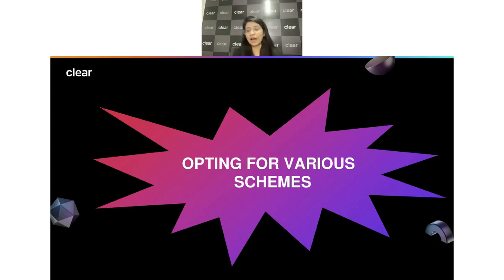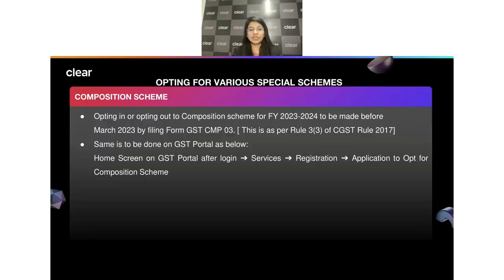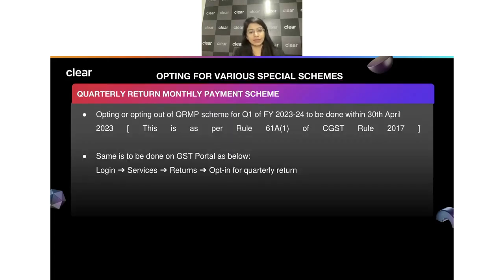But similarly, we do have a lot of schemes by the government, right? When we have a lot of schemes by the government, we should also understand that there's a time limit for opting for their scheme. So this is also something which we should always look after. For example, composition scheme. If it's a small dealer and you want to opt in the composition scheme, you should do it now, or if you want to opt out of the composition scheme, you should also do that same thing.